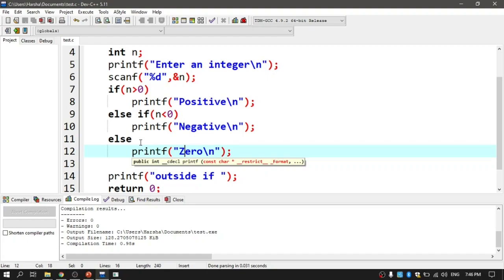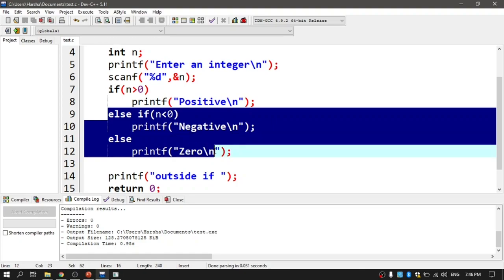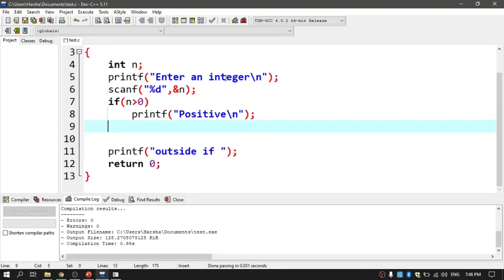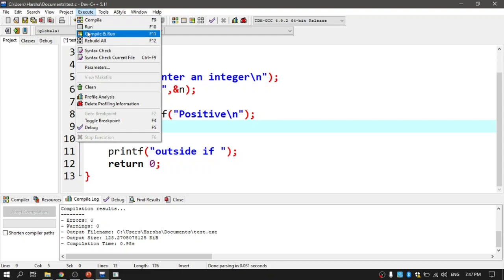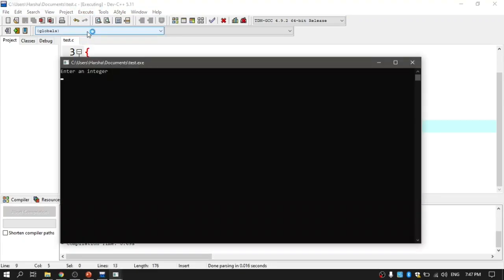And there is one more point left here. Let me give a try at that. Let me remove these things. I am talking about the starting one, that is simple if. And what happens whenever this if ends with a semicolon? If I got a semicolon at the end of the if, how is it going to react? Let me run it first of all, and then I will explain the logic.